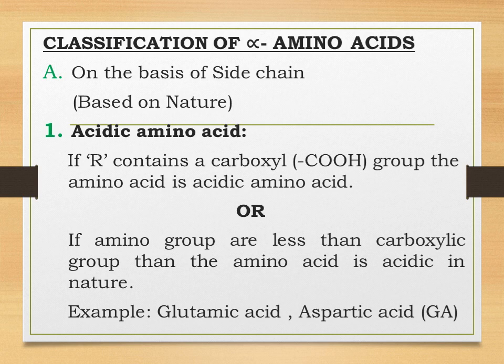Now students, the structure of glutamic acid is NH2CH COOH CH2CH2COOH. So students, in that structure you all could see that there was only one amino group, whereas there were two carboxylic acids.